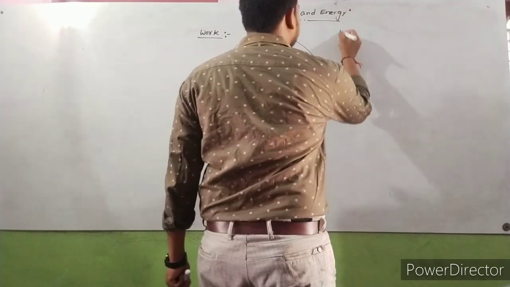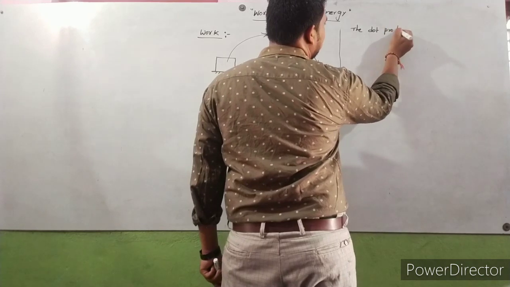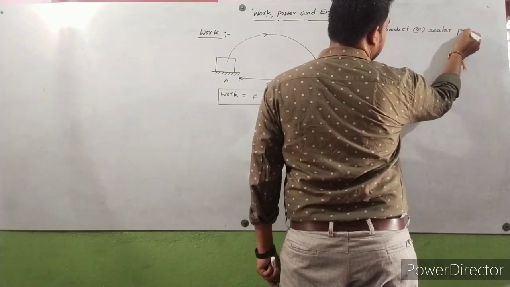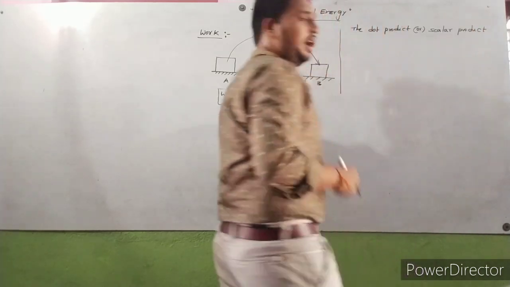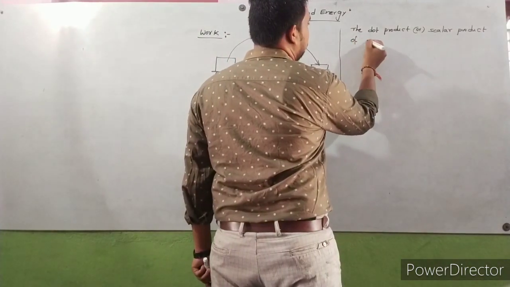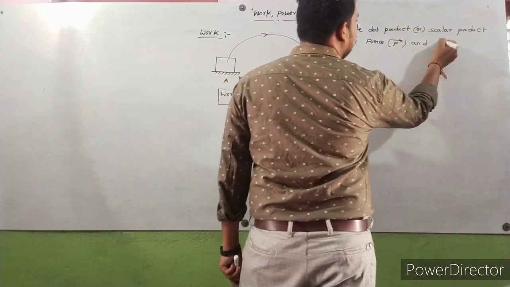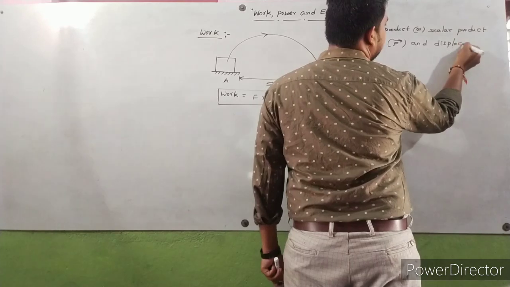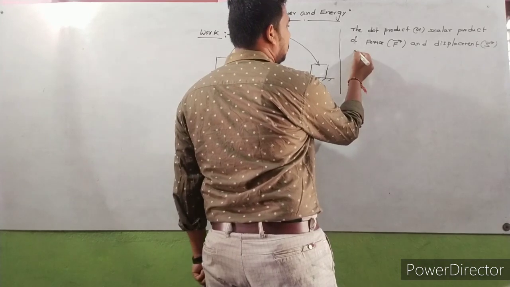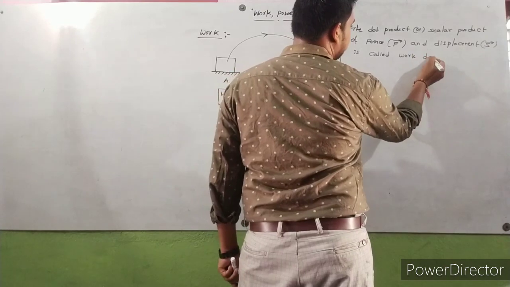That definition is the dot product or scalar product of force F bar and displacement S bar is called work done.